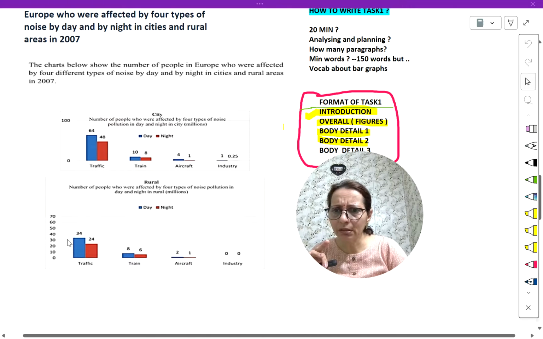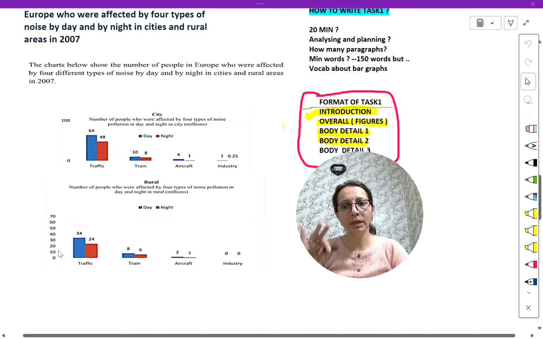And if it is just below the center point of 30 and 40, then you can say just above 30, or roughly 34 million people in rural areas affected by noise pollution due to traffic. This is also part of planning in the first 5 minutes. In the first 5 minutes, analyze the data and write every figure in front of the bars.